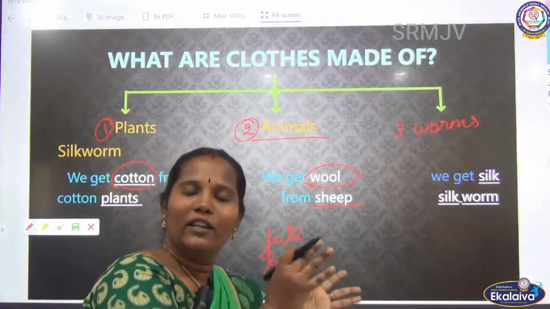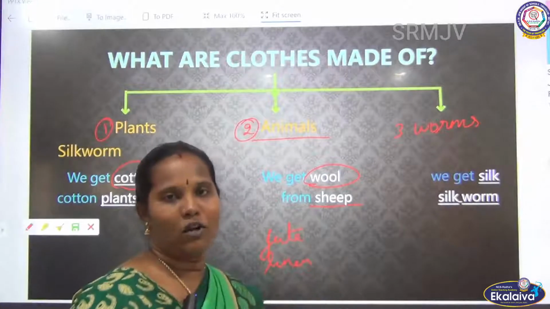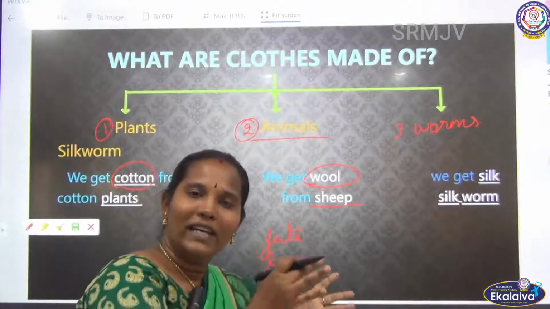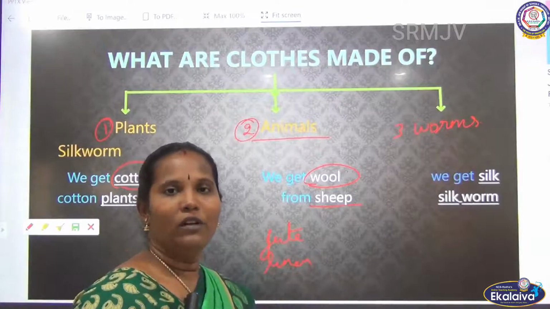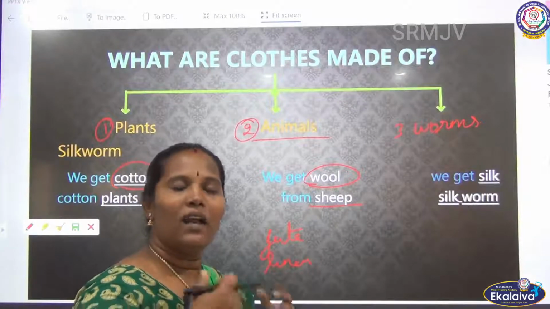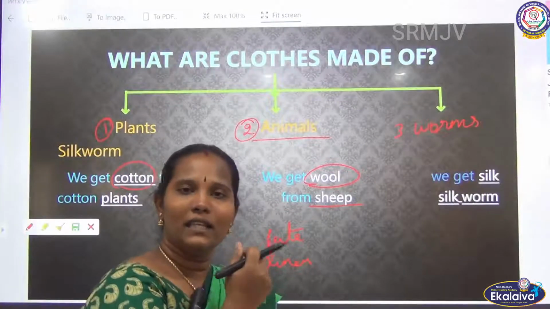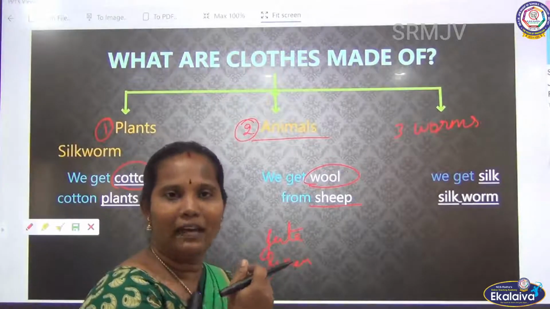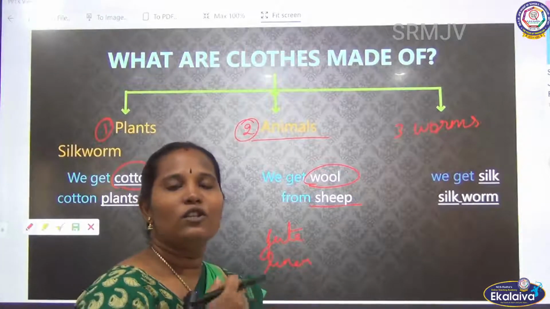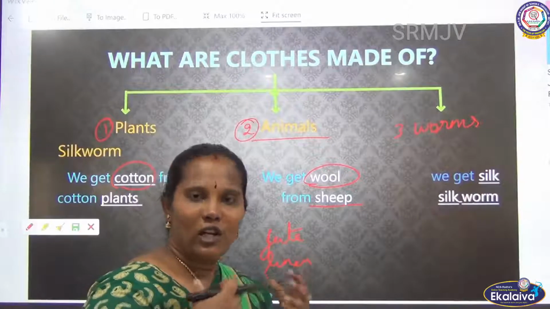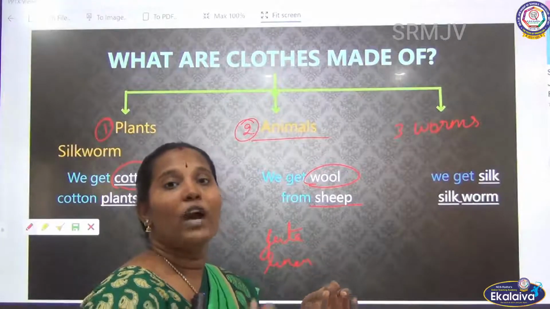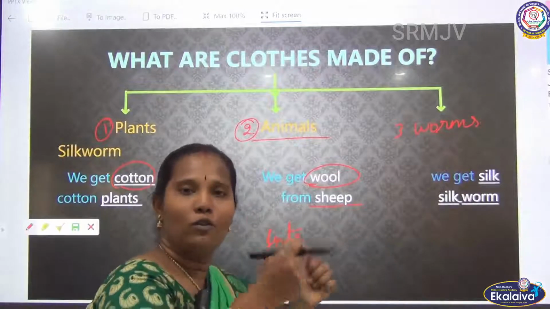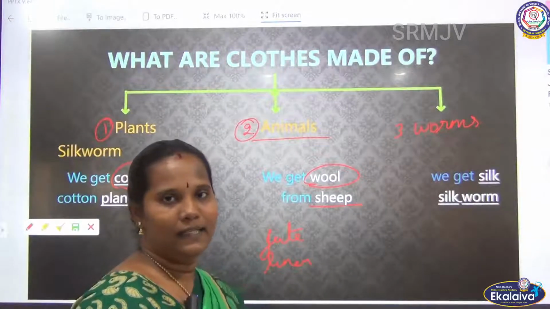That's why they need not wear any extra cloth, because they already have natural protection on their body. But human beings have very thin skin, we have no thick hair, so we have very sensitive skin. So we want to cover our body, isn't it? Animals have thick skin, so we use that to cover our body.